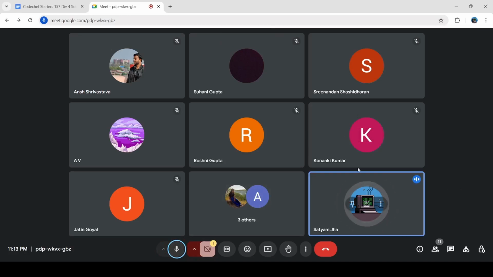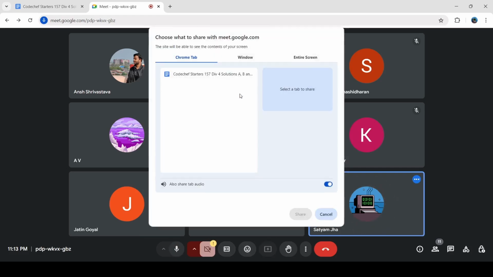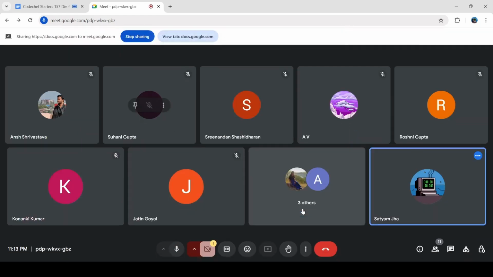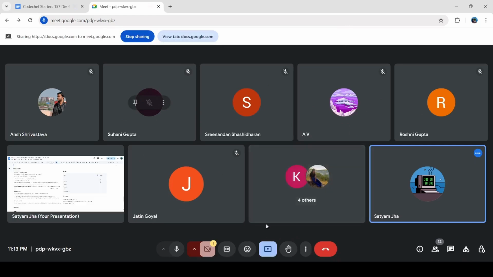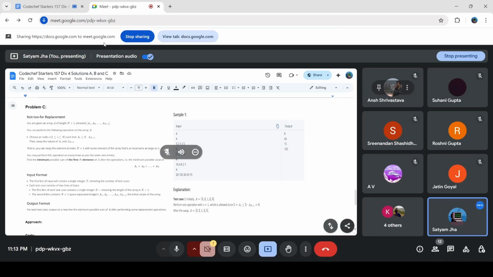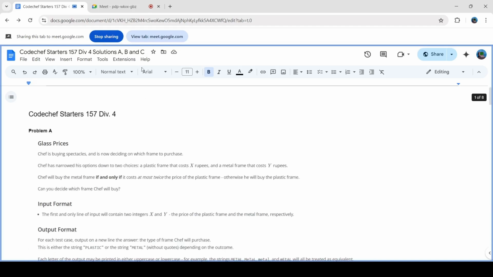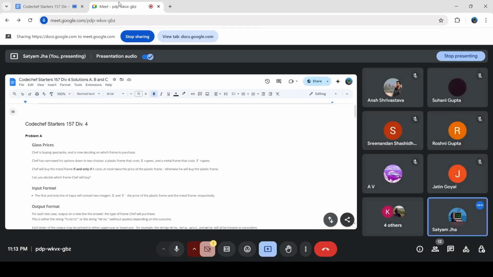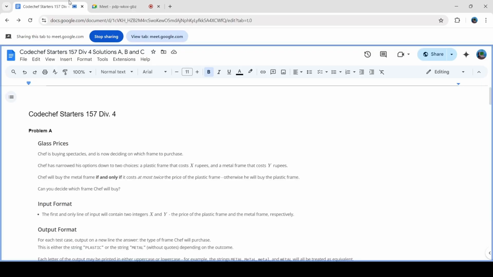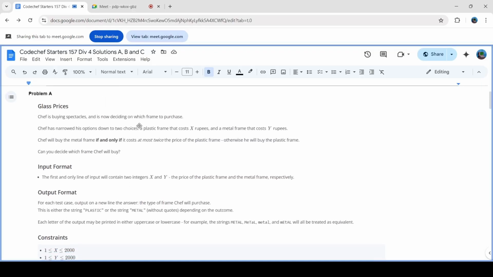Yeah, so hello everyone. I will be starting with the first problem. Let me present it. Okay, so is everyone able to see the problem? I guess yes. So the first problem is glass prices.